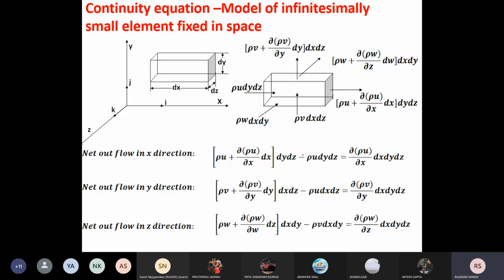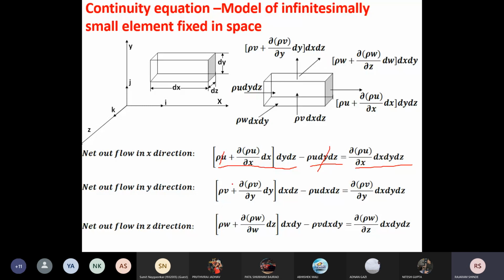Now this is the equation you can see here. It is the net outflow in the x direction. This is the mass outflow through the right face, and this is the mass inflow through the left face. Now when we subtract this term from this term, rho u dy dz will cancel with this term, and you will get only the partial derivative of rho u with respect to x into dx dy dz.